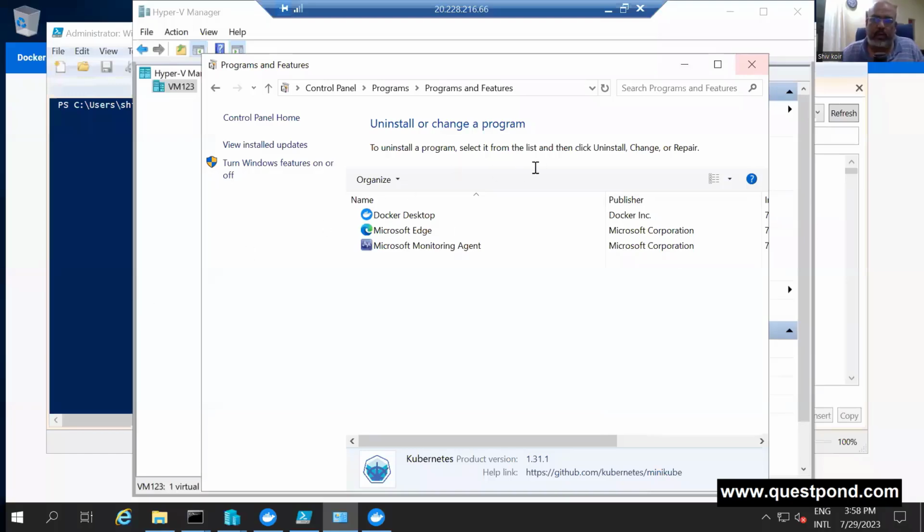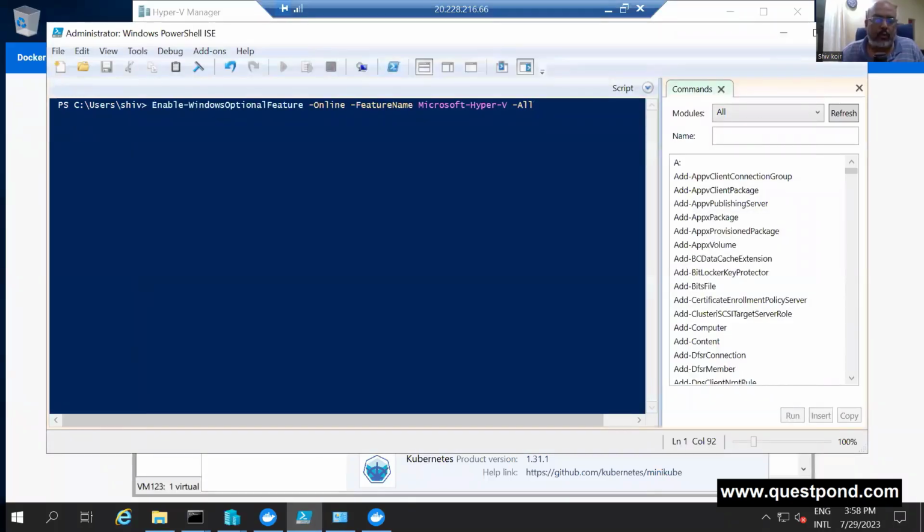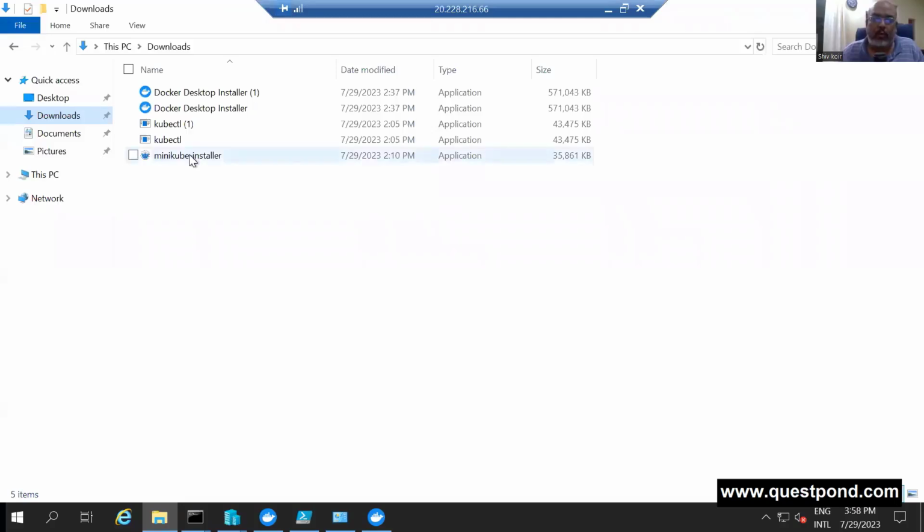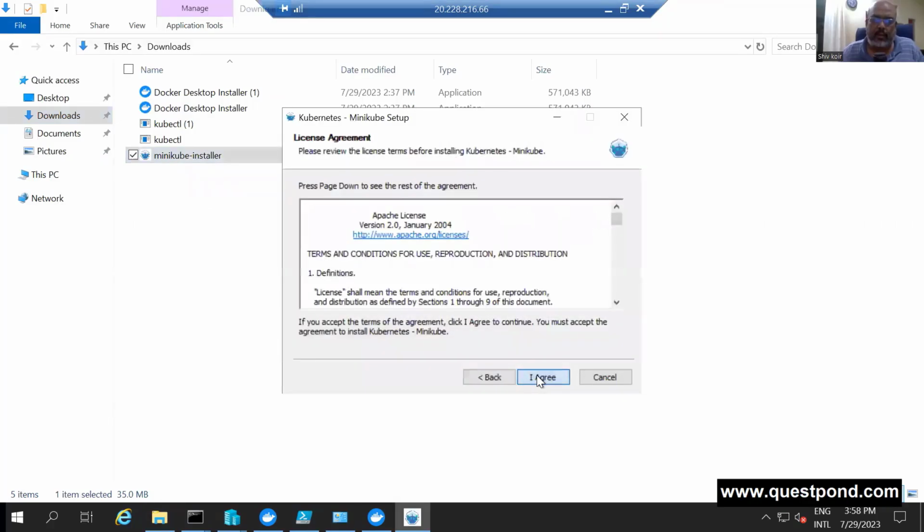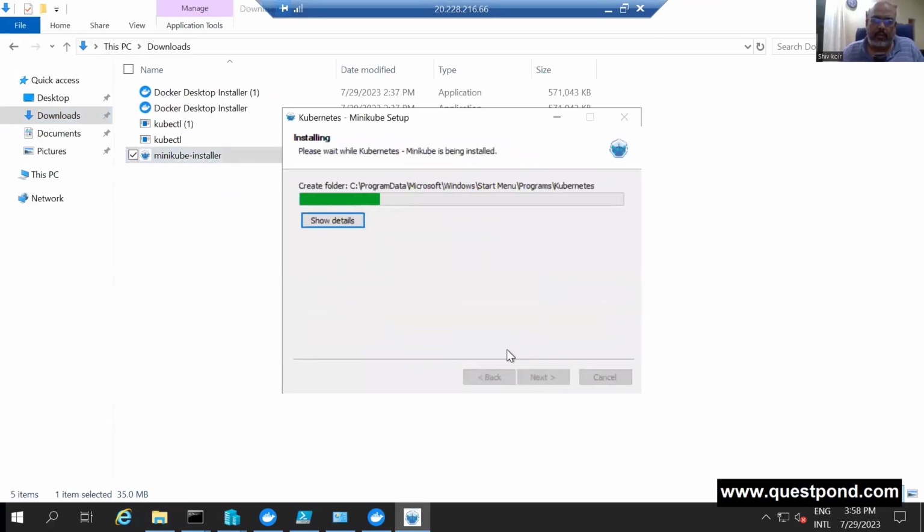So this is there, right? Now what you can do is go ahead from that link and install Minikube. You can download the Minikube installer, and let us go ahead and install it. Very simple installation. Just say next, next, and I agree, and install, right?